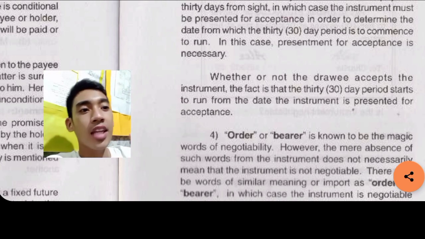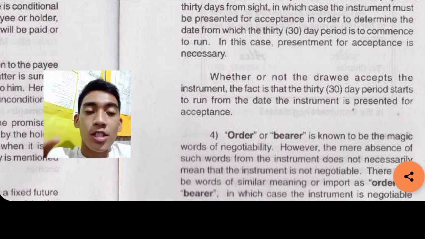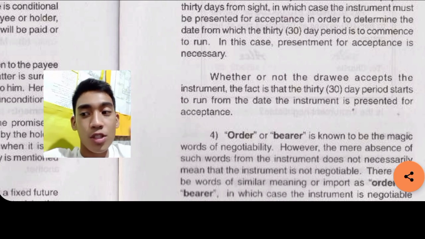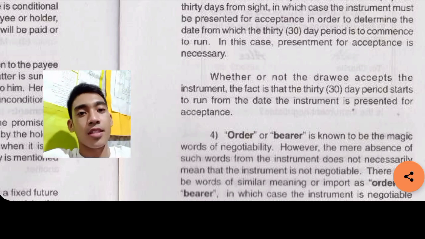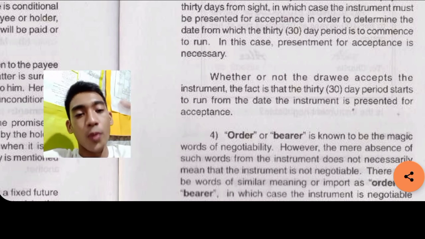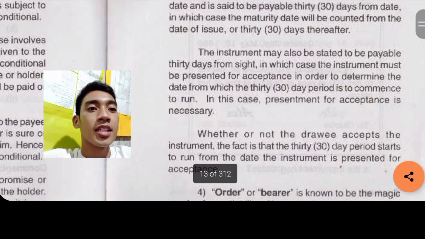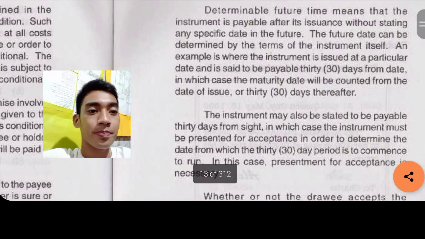So again, whether or not the drawee accepts the instrument, the 30-day period will start from the day of presentment for acceptance. Just present it. After presenting it, the 30-day period will start to run. That is under determinable future time.